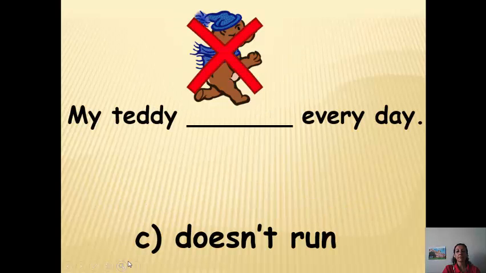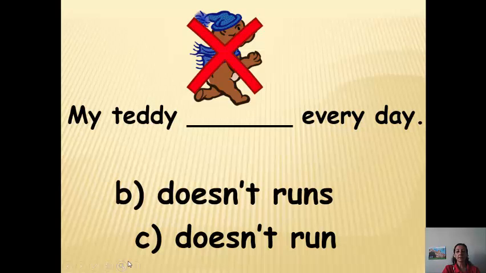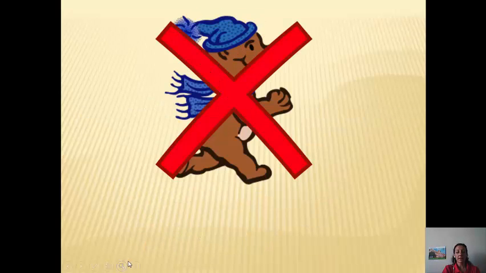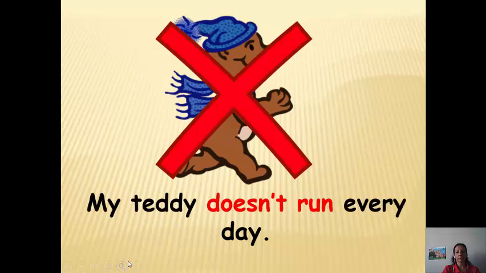My Teddy space every day: doesn't run, doesn't runs, don't run. Yes, very good. The answer is doesn't run, because Teddy is personal pronoun it. We use does to make negative form and put the verb in the infinitive form without adding any letters.